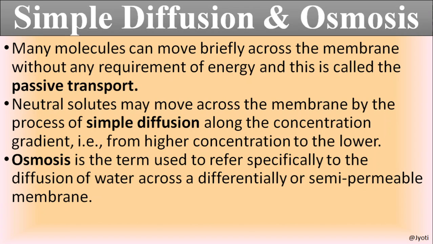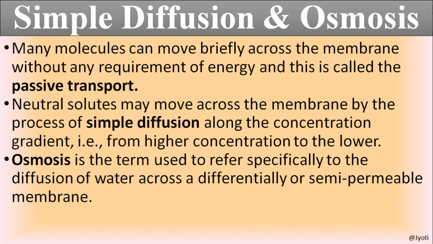Now let us discuss the simple diffusion and osmosis in detail. Simple diffusion, as I told you, is a passive transport where no energy is utilized. Here the solutes which are transported through the membrane are usually neutral. They are not charged. They are neither positively charged nor negatively charged. And the transportation takes place through the membrane along the concentration gradient. Along the concentration gradient means from higher concentration to lower concentration.